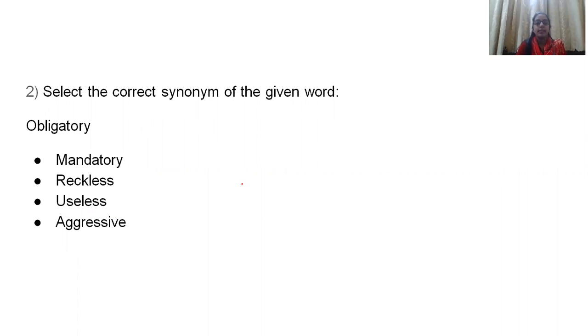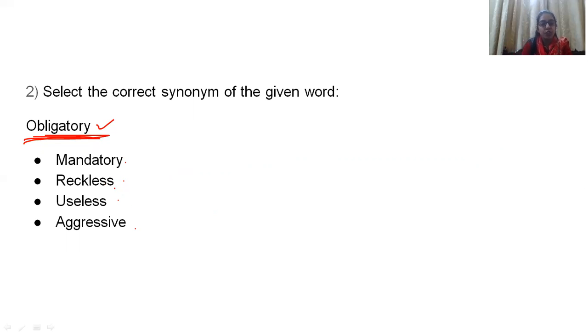Question number 2. Select the correct synonym of the given word. These kinds of questions are also very common. You have to see which word is similar in meaning to the given word. The given word is obligatory and the options are mandatory, reckless, useless, and aggressive. Now, students, if you have a good knowledge of synonyms, you will be able to do this very quickly. Suppose you don't know this word, you are totally oblivious about it, then you have to look to the options.